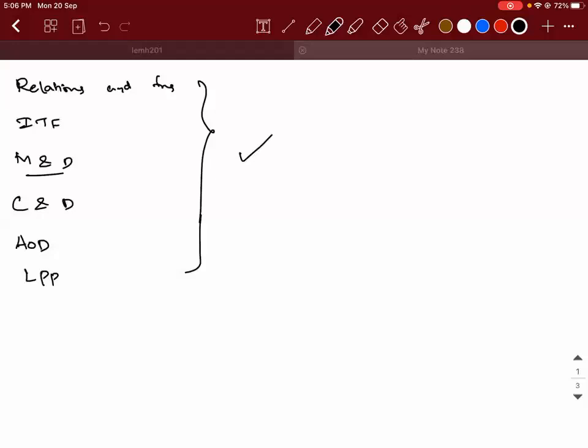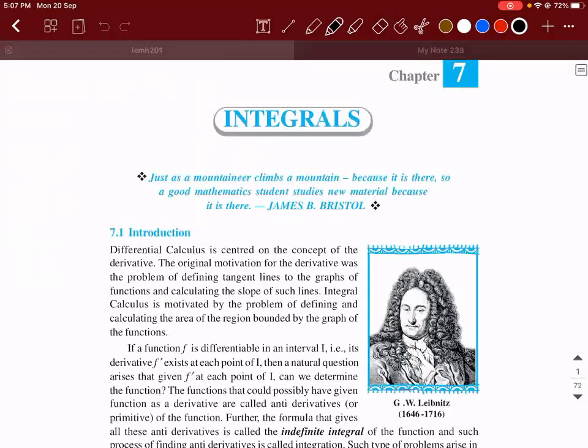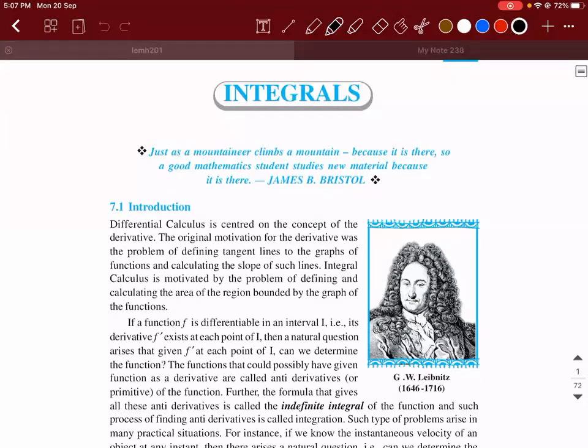This is also a very, very important chapter and lengthy. I would not like to say this, but it's slightly tougher compared to derivatives because you need to pay more attention to this particular chapter. But by practicing a lot, you can definitely master it. Don't worry about it. So we'll get started with integrals.